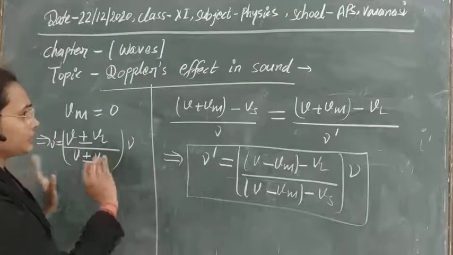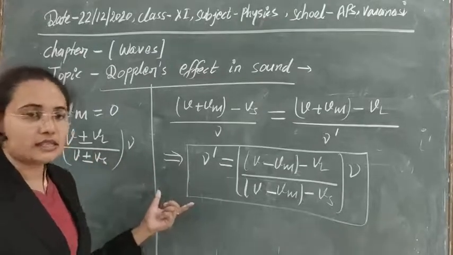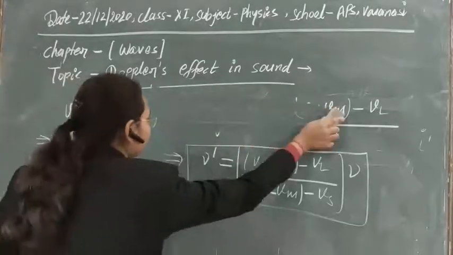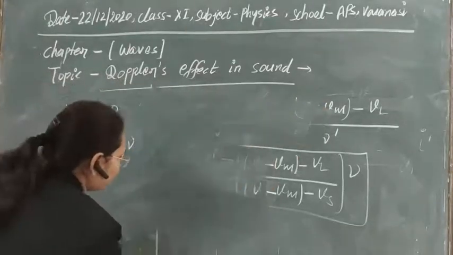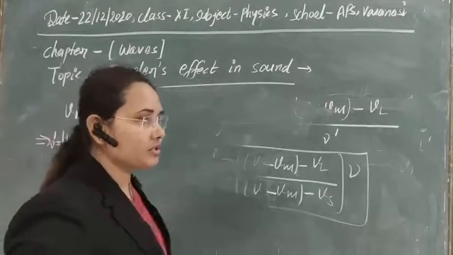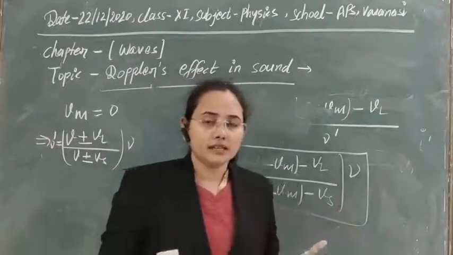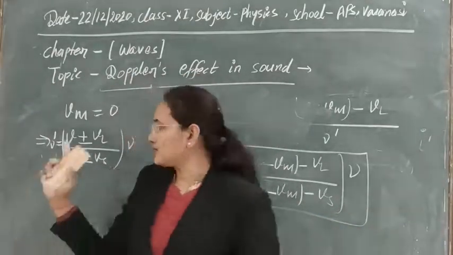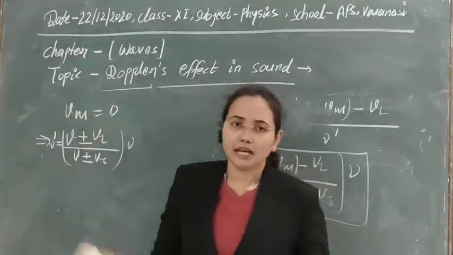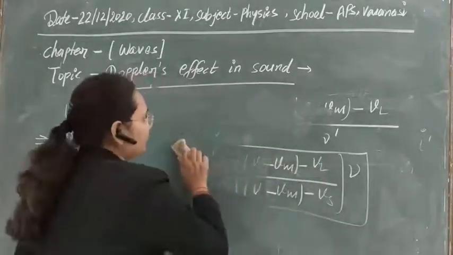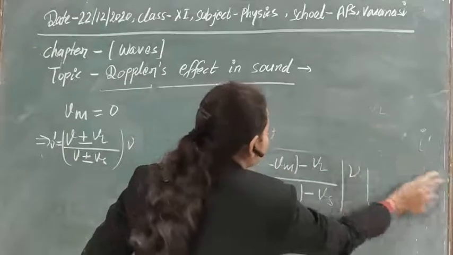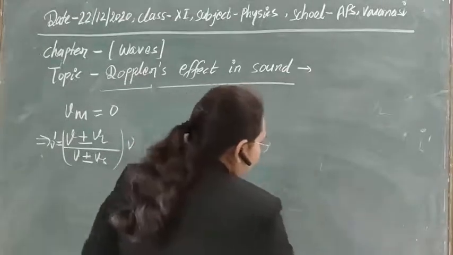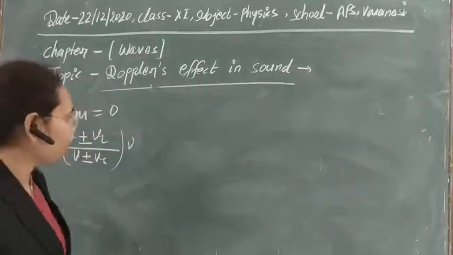I think the concept and the derivations that we have done here are equal. And here we will only see the relative motion between the listener and the source. Let's take the velocity of the medium to be 0, meaning the medium is at rest in which the sound is being produced.